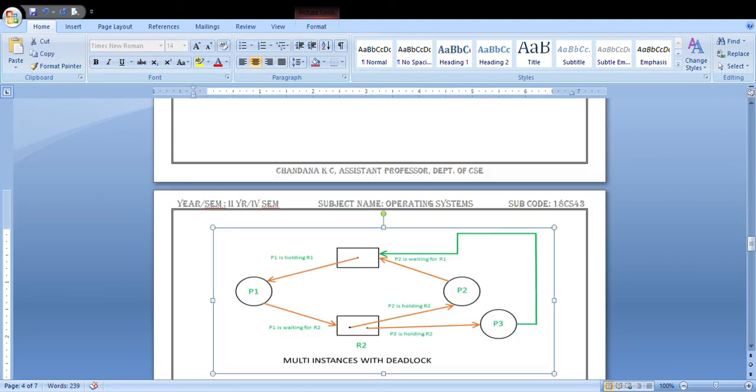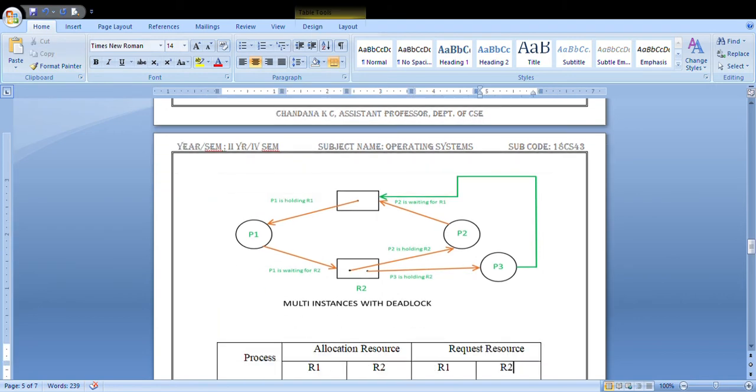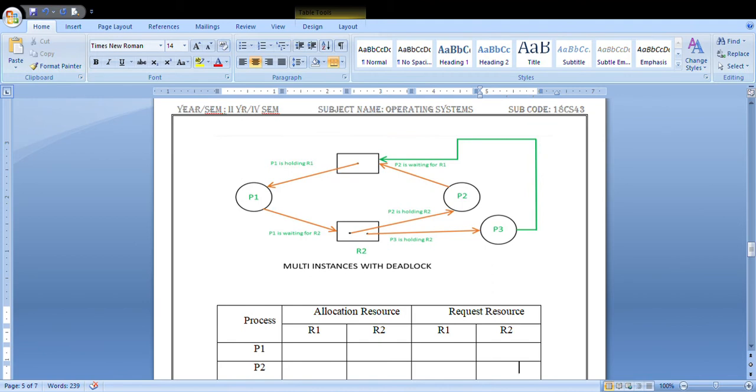We will check for the next condition. This is the multi-instance with deadlock condition. It is nothing but you are executing the process in a circular motion. Everything is same as what I explained in the previous one, but here the P3 process is again requesting for R1 resource. So what happened by that time? Your deadlock condition will arrive.